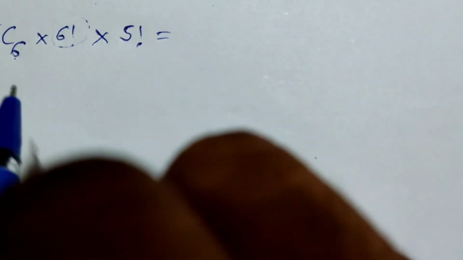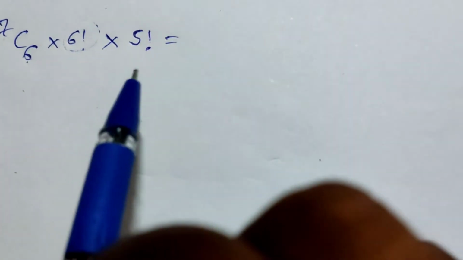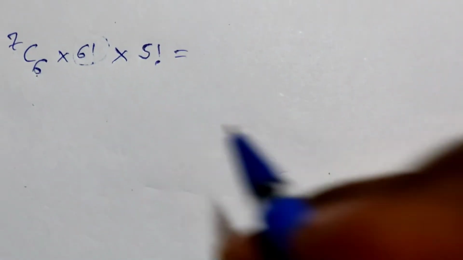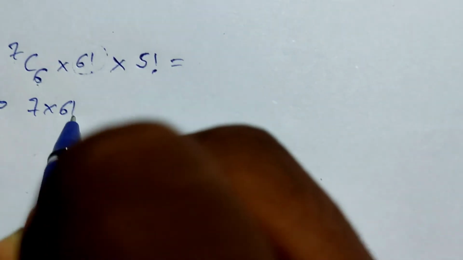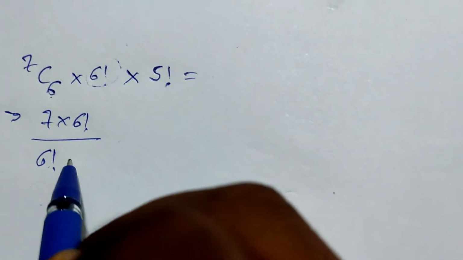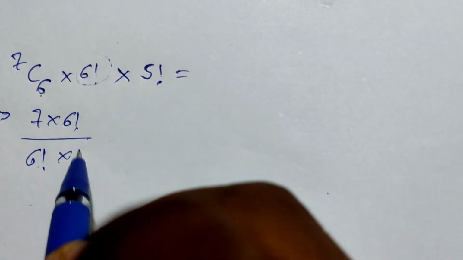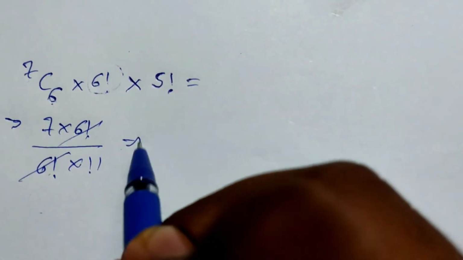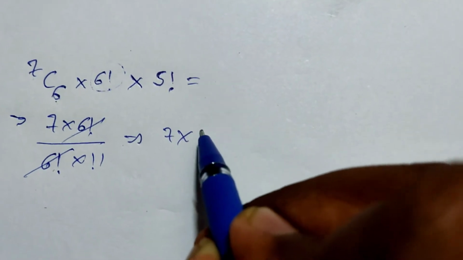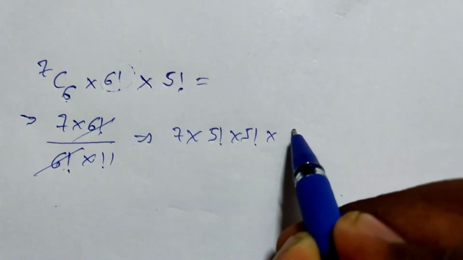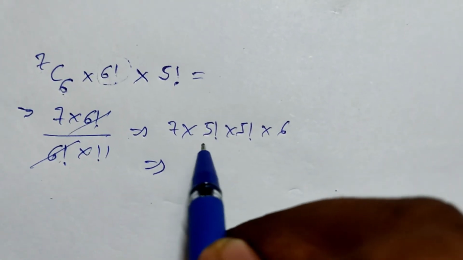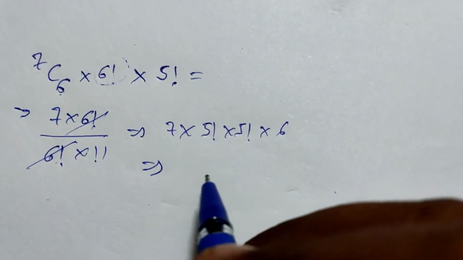After calculating it, 7C6 into 6 factorial into 5 factorial, wait, let me calculate. We can write 7 into 6 factorial upon 6 factorial and 1 factorial. 6 cancelled. 7 into 5 factorial into 5 factorial into 6. 5 factorial.